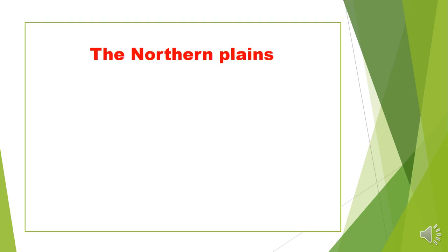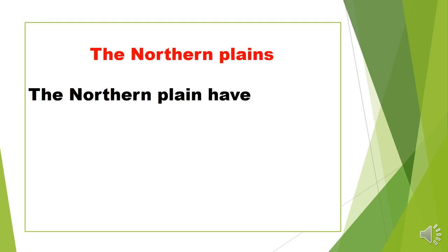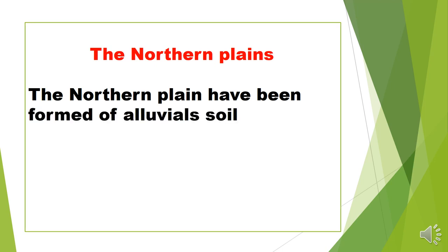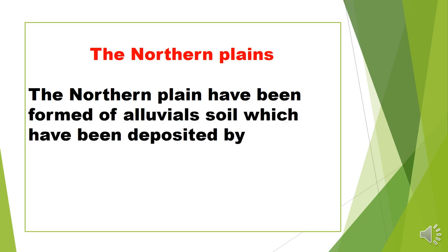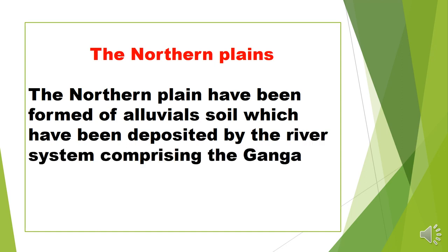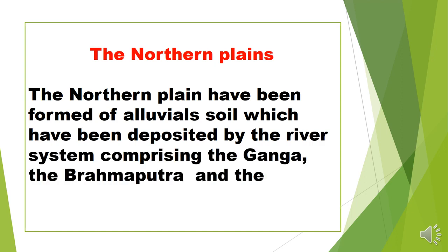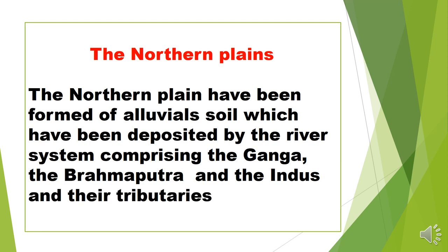First, the northern plain area. The northern plain area has been formed of alluvial soil which has been deposited by the river system comprising the Ganga, the Brahmaputra and the Indus and their tributaries. This means the northern plain area is formed by alluvial soil, deposited by three river systems: Ganga, Indus and Brahmaputra, because these are Himalayan rivers.